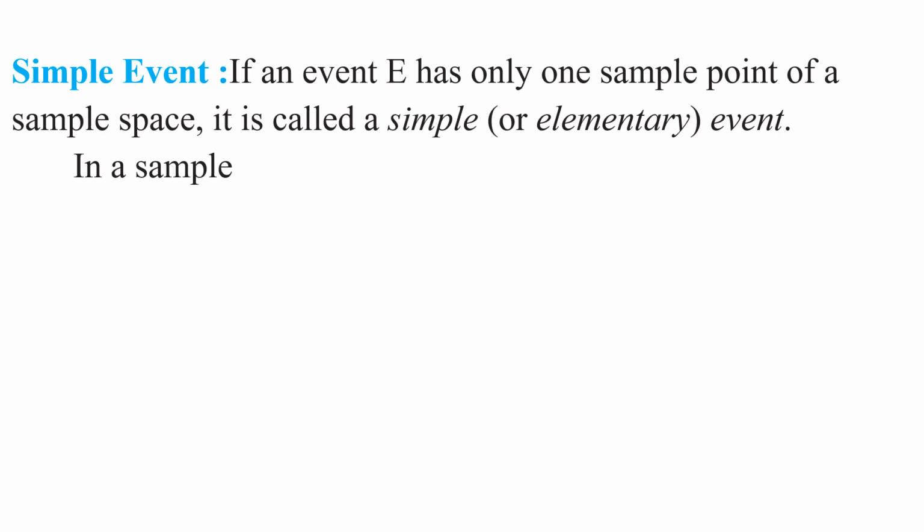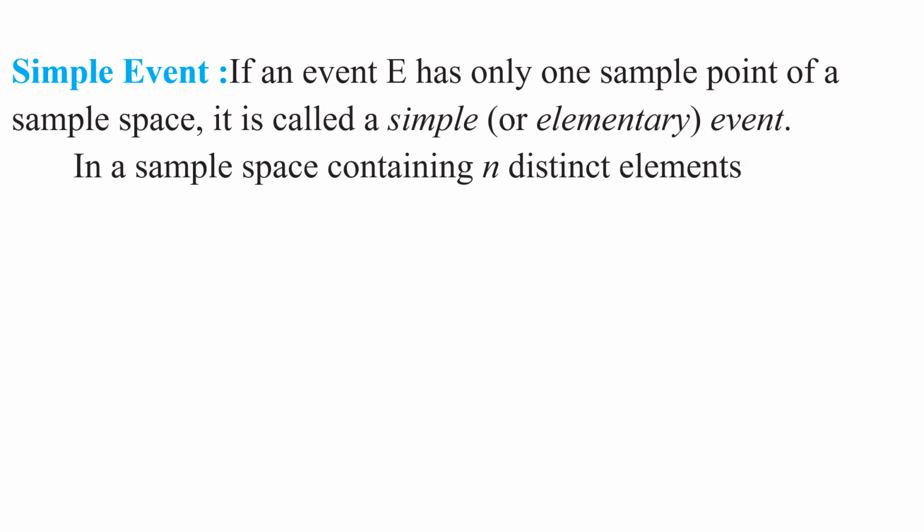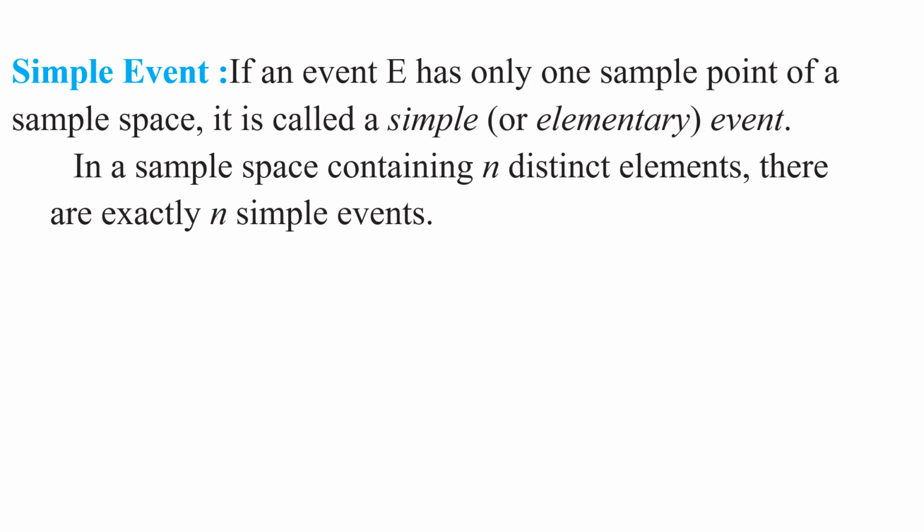In a sample space containing n distinct elements, there are exactly n simple events. Understood this point, my children? In the sample space S, if S has n distinct elements, then we say that there are exactly n simple events. In other words, the sample points of the sample space S are said to be simple events. Understood this point, my children?